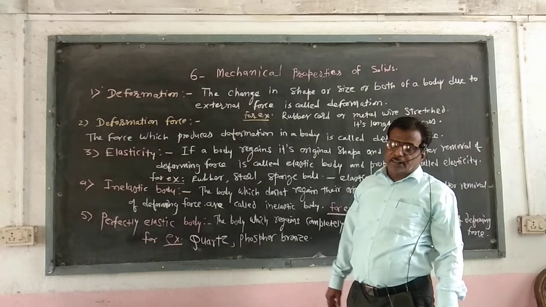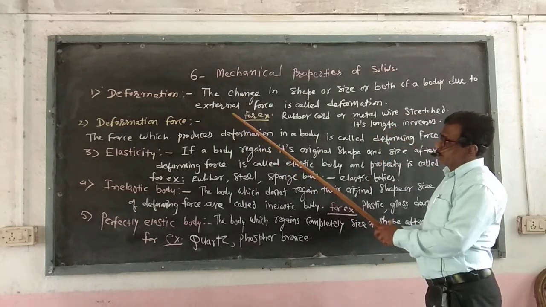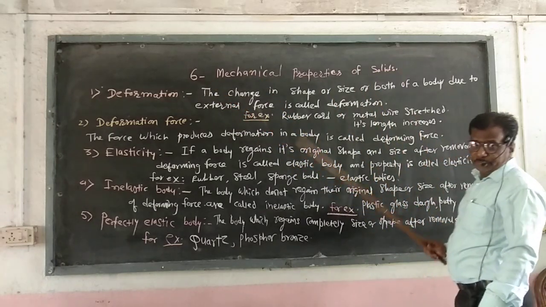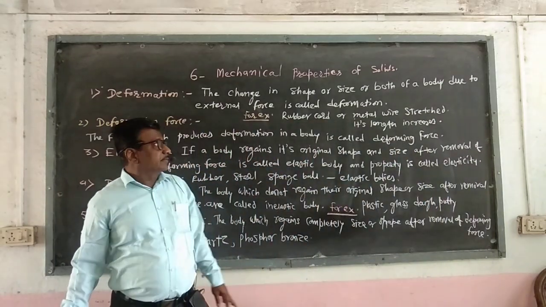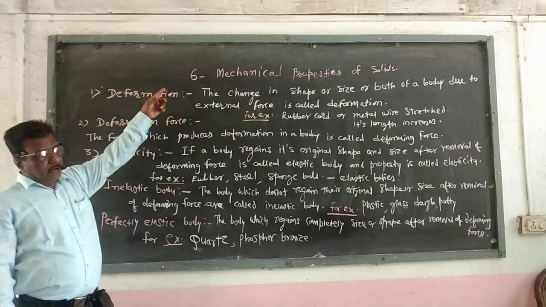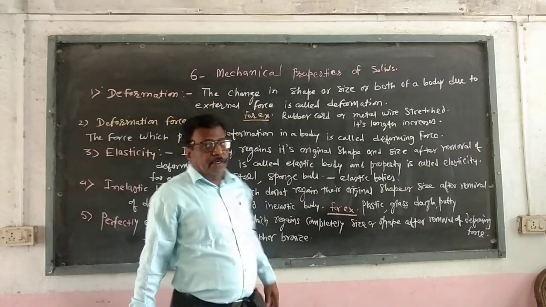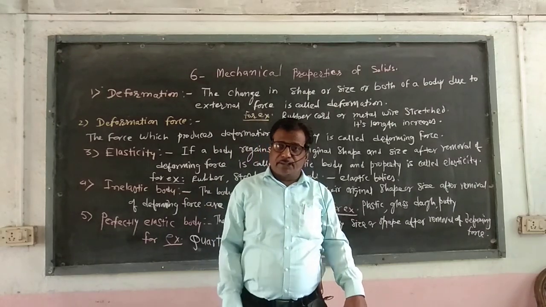Now today we start our next chapter, chapter number 6, mechanical properties of solids. The weightage for this chapter is 4 to 6 marks, minimum 4 marks and maximum 6 marks. In this chapter we study some definitions.